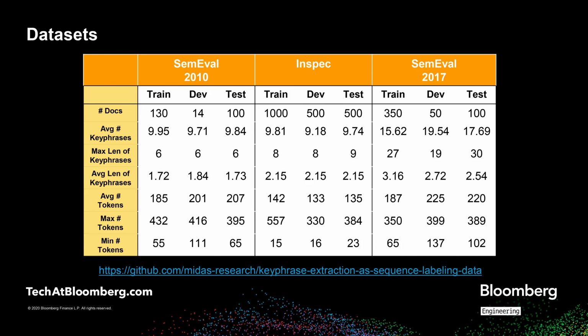After that, we identified the extractive keyphrases from the text in an automated way and tagged the tokens of the text according to the BIO tagging scheme. We only used the abstracts from the SemEval 2010 dataset. For details of the experimental settings, please feel free to consult the paper. And for reproducibility of the experiments, we have made the processed data publicly available on GitHub at the following link.